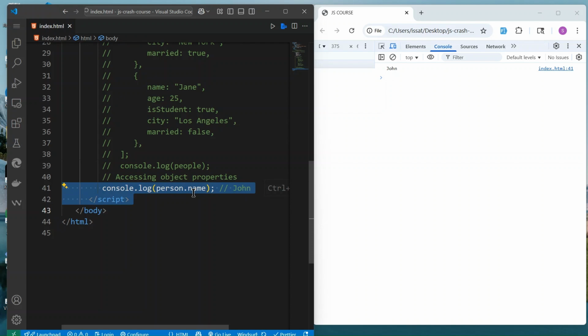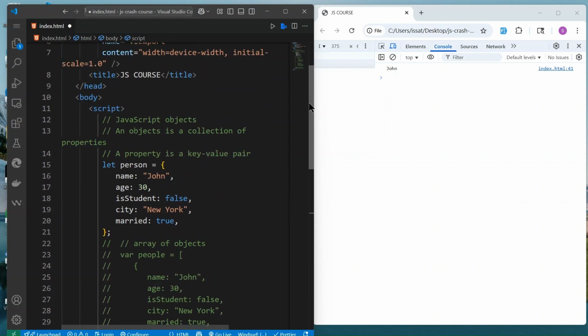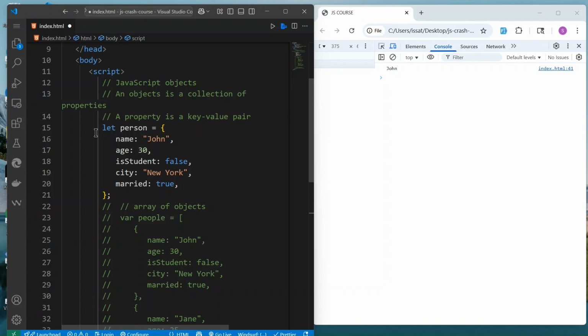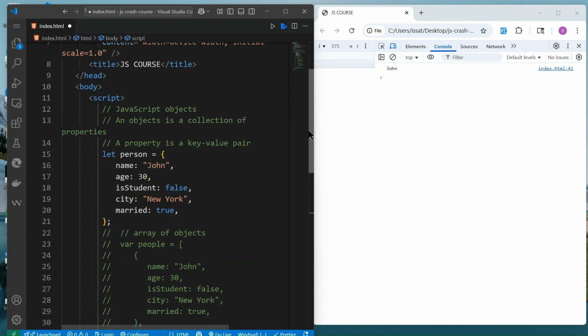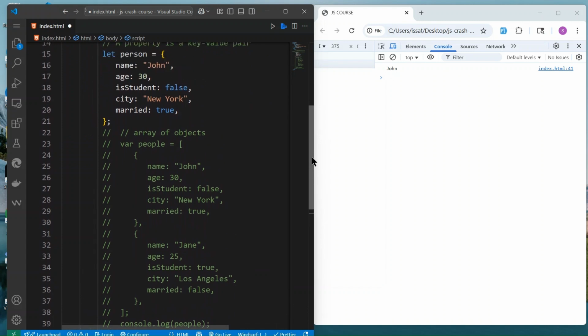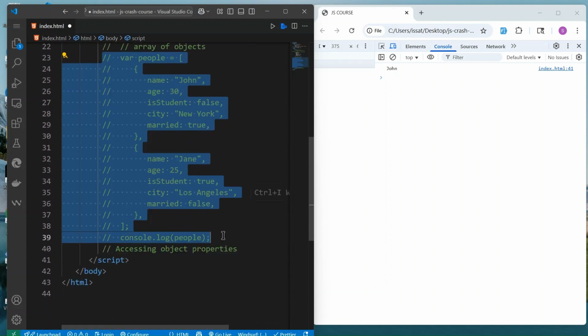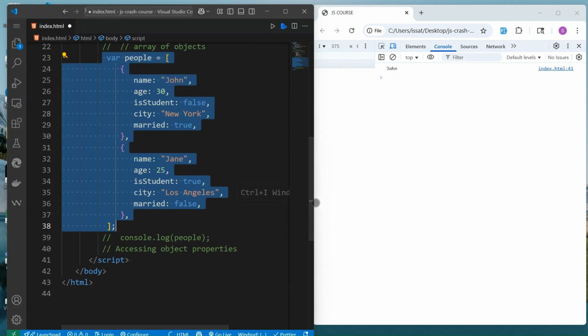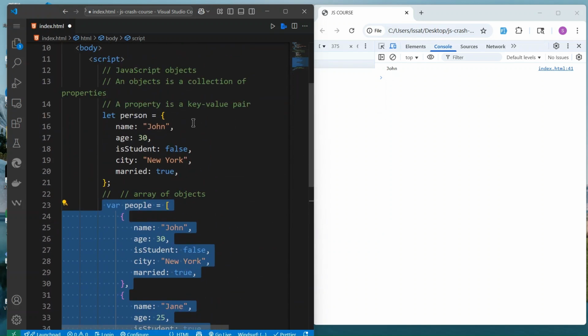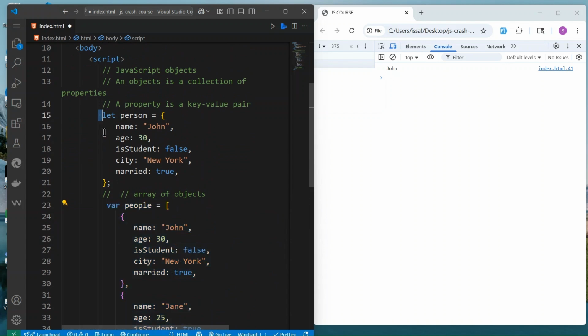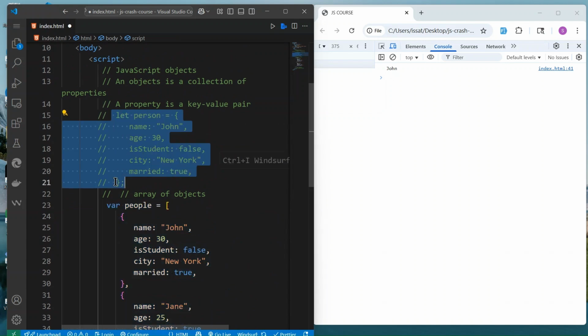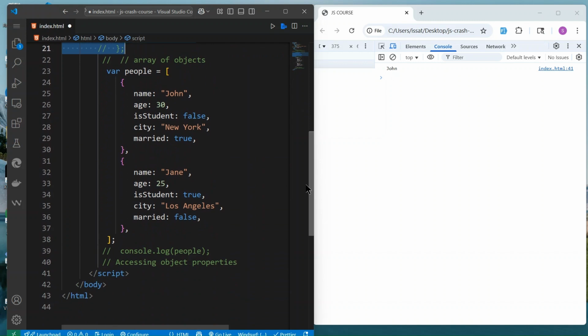So think of this as a person. Once you create a person, you can then create an array of people. Instead of having this one here, I can comment this out and scroll down a little bit.